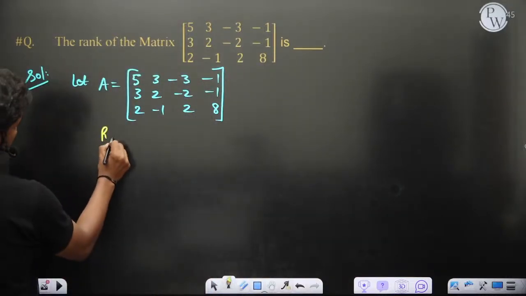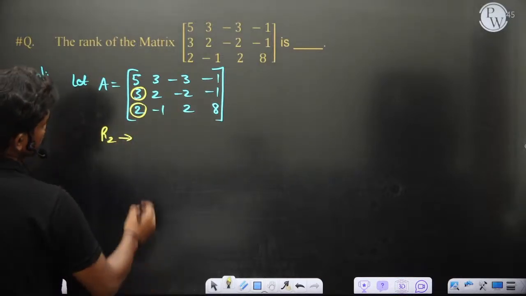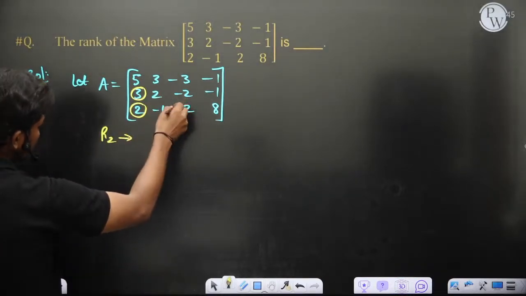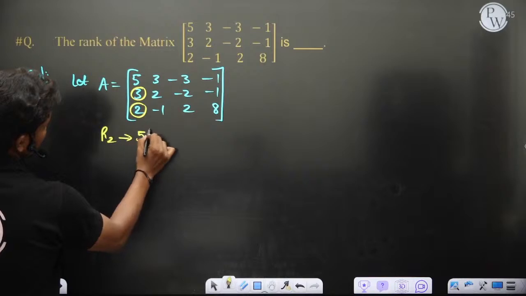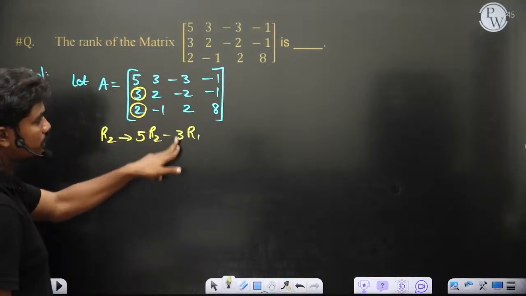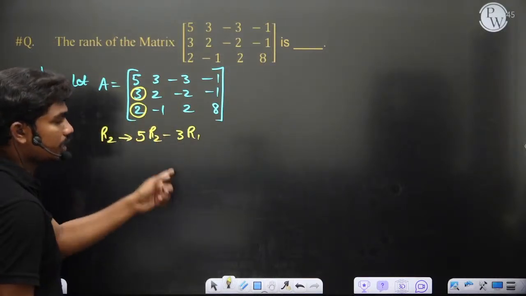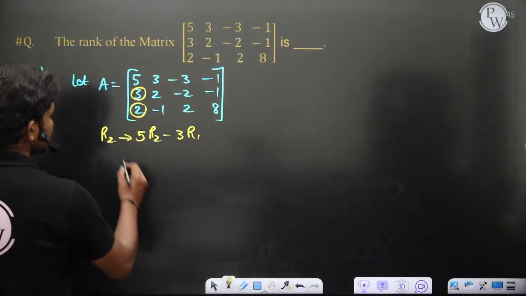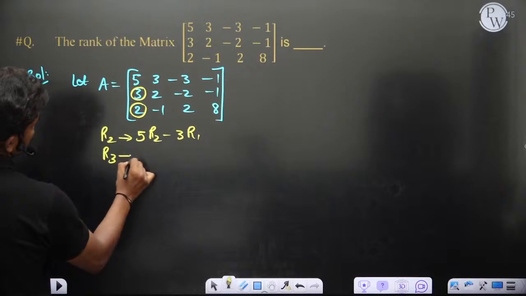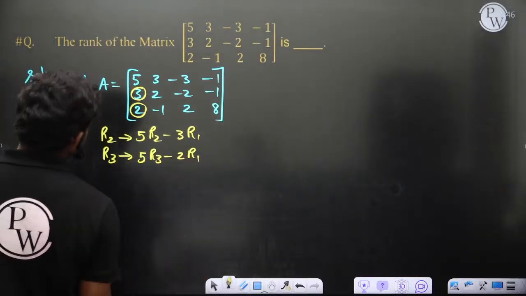Let's say R2 changes to, because my main focus is to make these two entries zeros, R2 equals 3 minus 3 by 5 times R1, or we can also do 5R2 minus 3R1. That's also fine, because R2 minus 3 by 5 R1 will make this 0. Similarly 5R2 minus 3R1 will also make this 0 if you take the LCM. Similarly R3 changes to 5R3 minus 2R1.